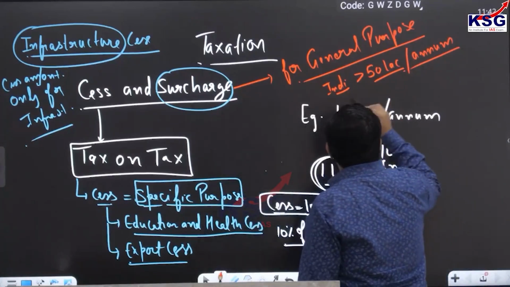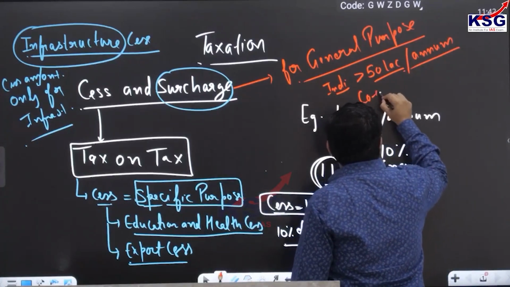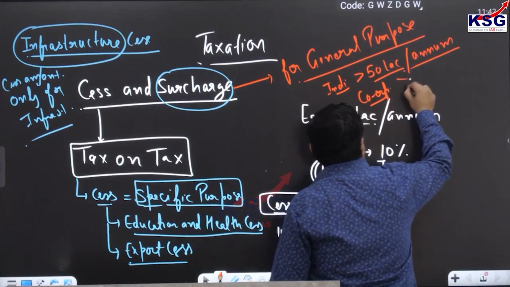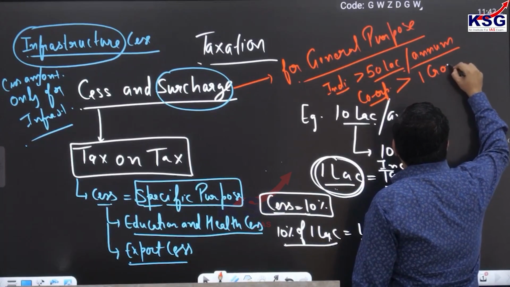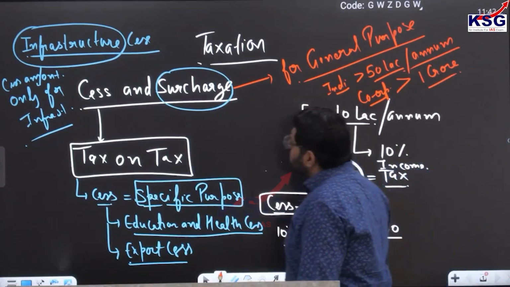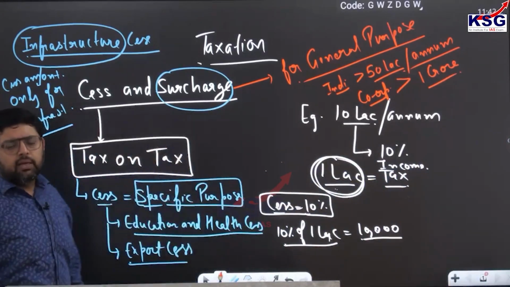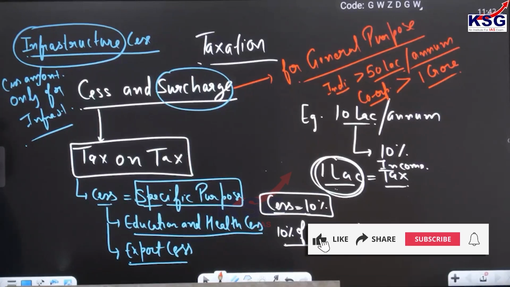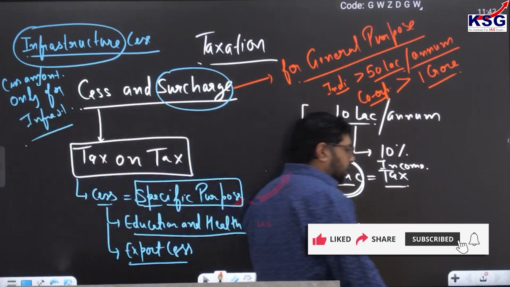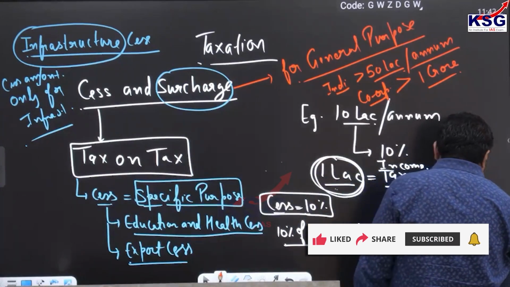This is for individuals. But if it is a corporate, that is a company, and the income or turnover of the company is more than 1 crore, then they have to pay surcharge. Another thing you have to remember is that it depends upon the discretion of the government. If they want to share cess or surcharge with the states they can, otherwise they cannot.